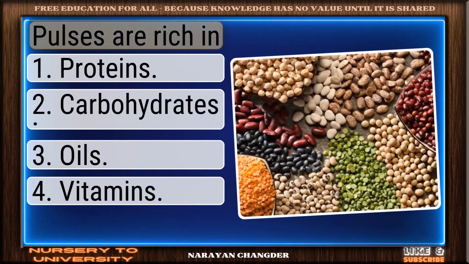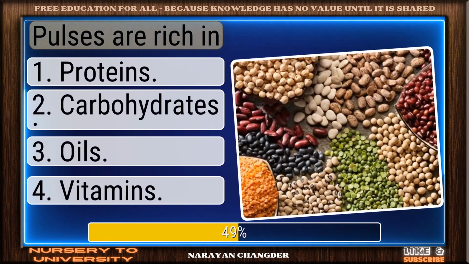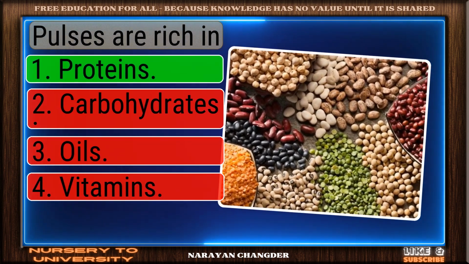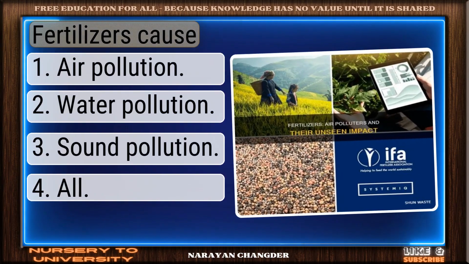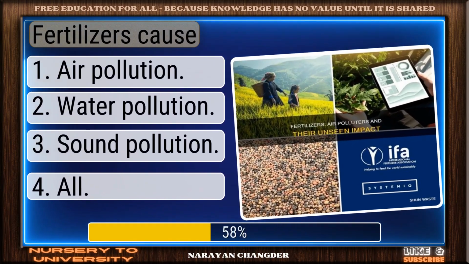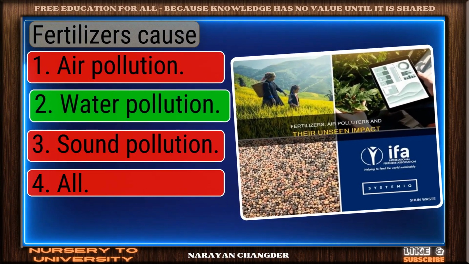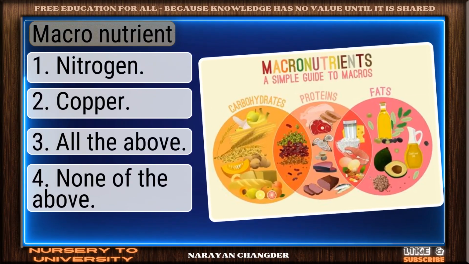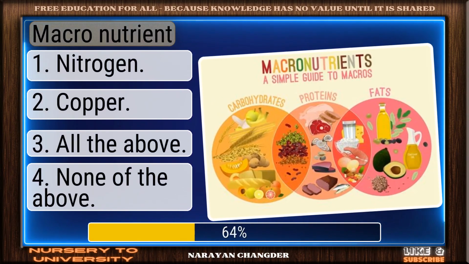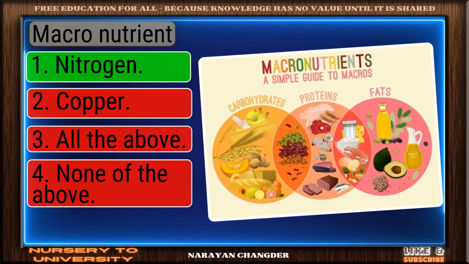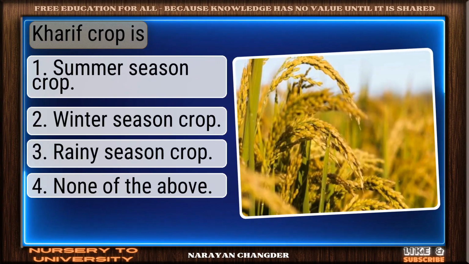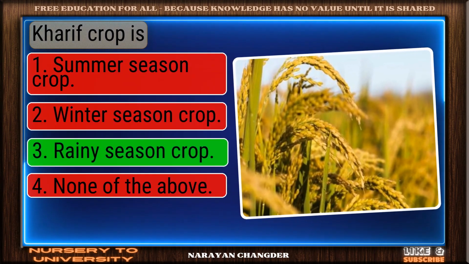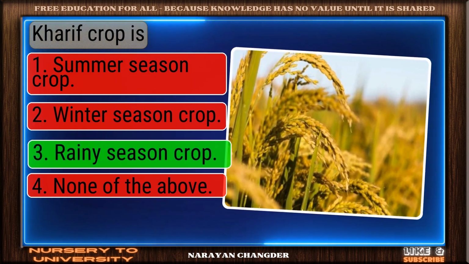Question number 149. Pulses are rich in... Nice selection. Proteins is the correct and valid answer. Question number 150. Fertilizers cause... Perfect. Water pollution is the correct choice. Question number 151. Macronutrient. Valid point. Nitrogen is true. Question number 152. Kharif crop is... Right choice. Rainy season crop is the best answer.